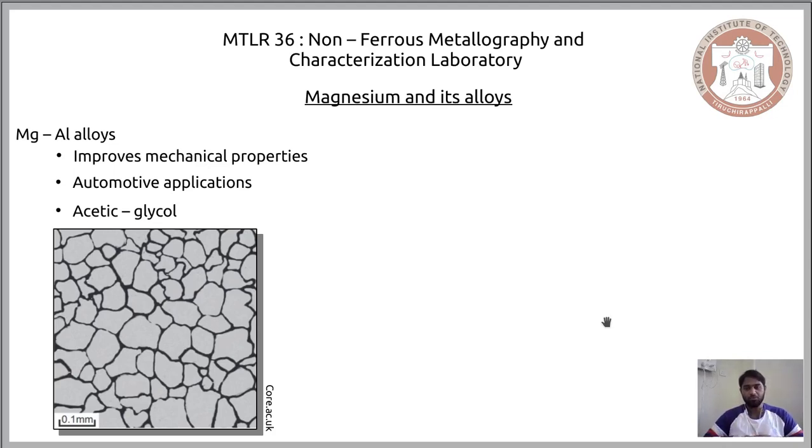So even though as of now we are talking about the optical microscope, wherein the contrast just comes from the grain boundaries, for deeper investigation people would want to differentiate each grain based on its orientation, and one of the ways to do it would be the EBSD technique. This is how a typical microstructure of the magnesium aluminium alloy would look. And if you want to get back to its designation, since aluminium is one of the alloying elements wherein the designation is relatable to its name, A would be the designation involved for these alloys, and the etchant that we use is acetic glycol.